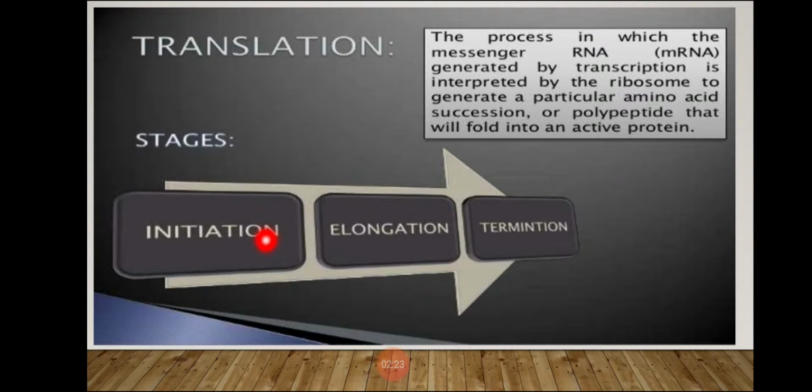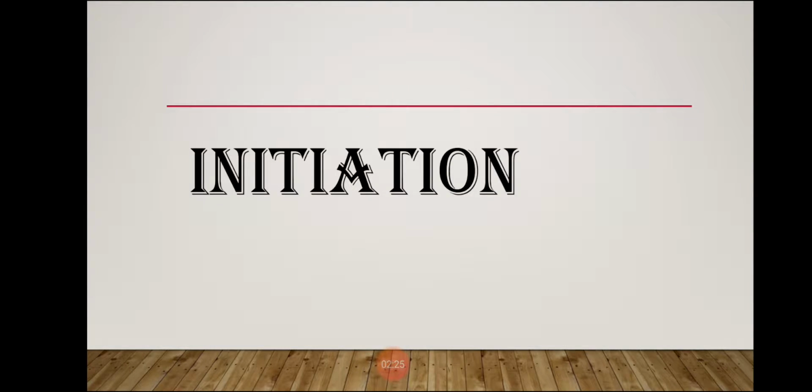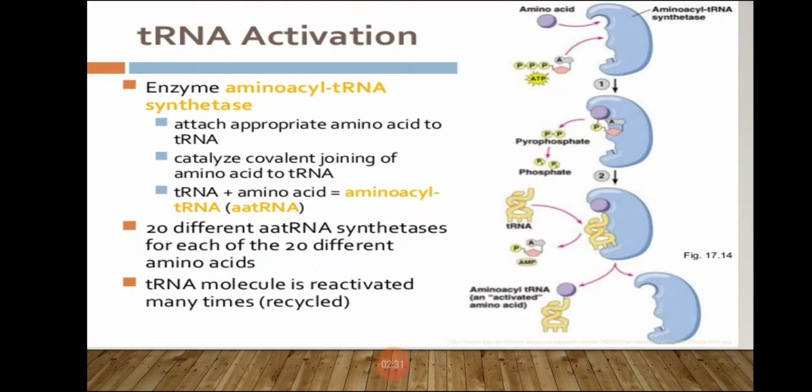Starting with the first step, initiation. In initiation, the first and most essential step is tRNA activation. Before translation, we have to do the activation of amino acids, for which ATP is essential.